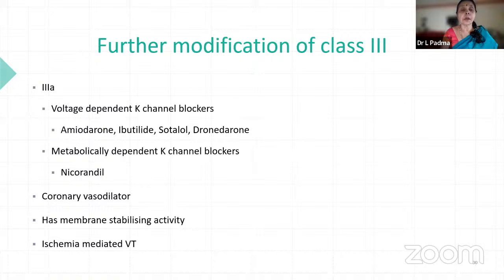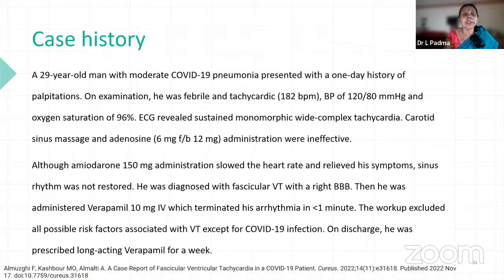So as I told you, they have got extra activities also, and hence they are known as broad spectrum anti-arrhythmic drugs. What are those? Voltage dependent potassium channel blocker, metabolically dependent potassium channel blocker, coronary vasodilator, membrane stabilizing activity because of sodium channels, and mainly they are used in ischemia mediated ventricular arrhythmias.